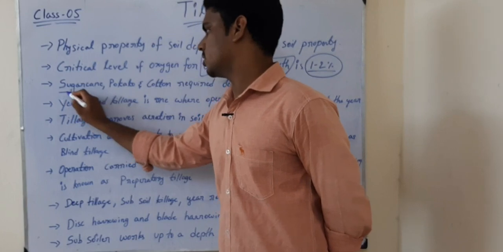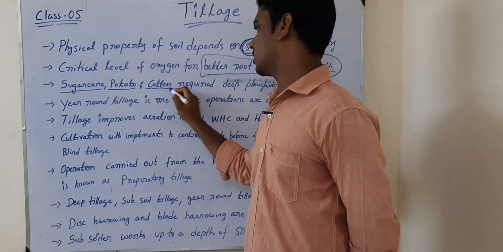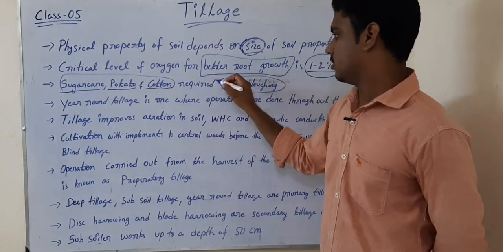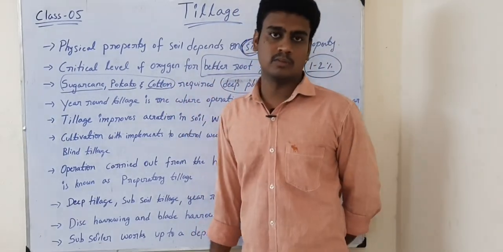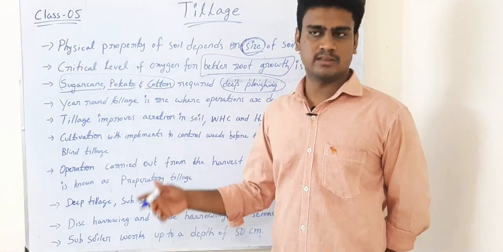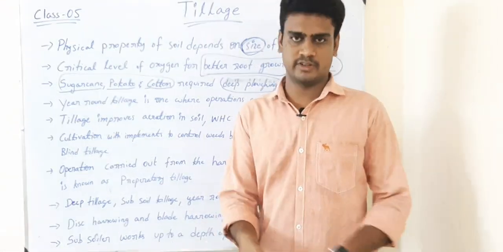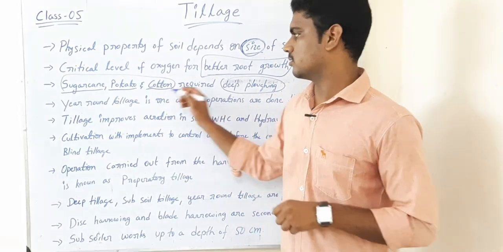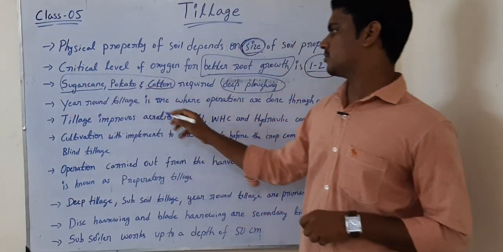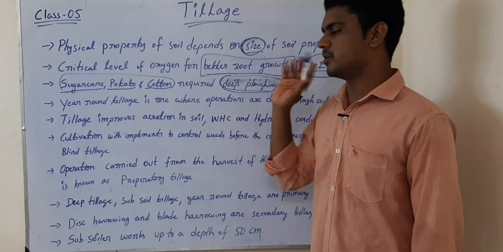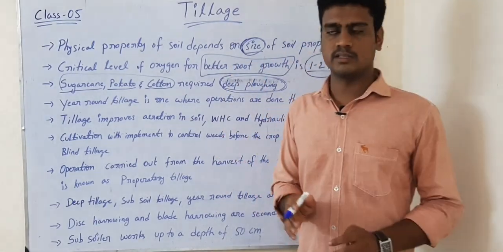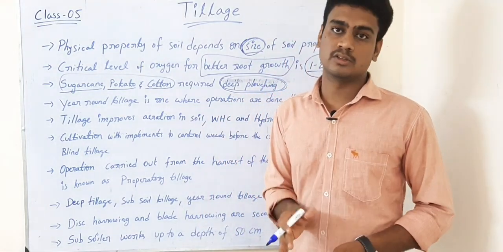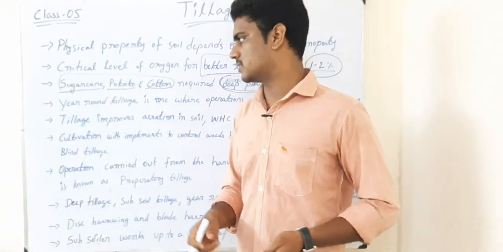Then the next one is sugarcane, potato and cotton. These three crops require deep ploughing. Do you know the cotton crop can go up to more than 1 meter? That means more than 100 centimeters. That's why if you try to pull the plant out of the soil, it will not come out. So these are the three crops which require deep ploughing. Keep in mind, there are a few crops which require deep ploughing. Potato won't go deep, but it requires well loosened soil for its tuber expansion.